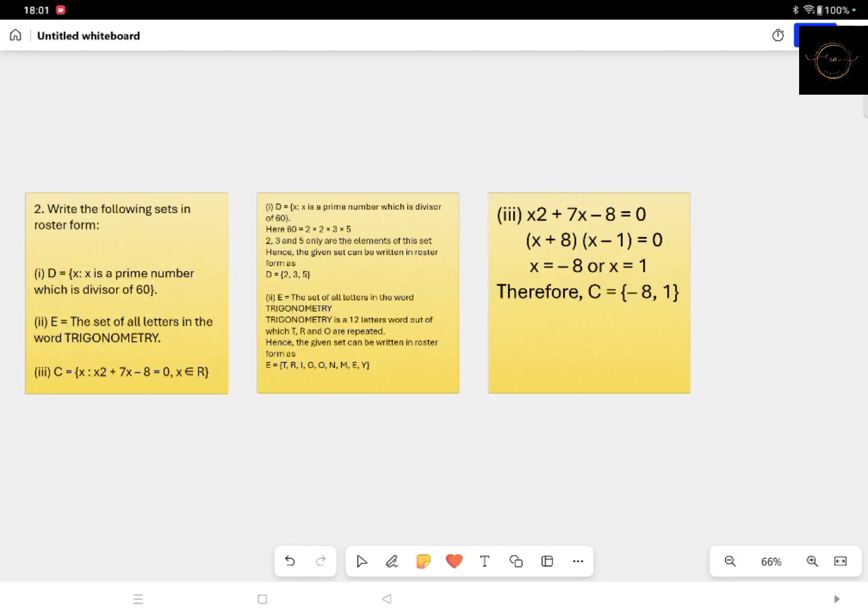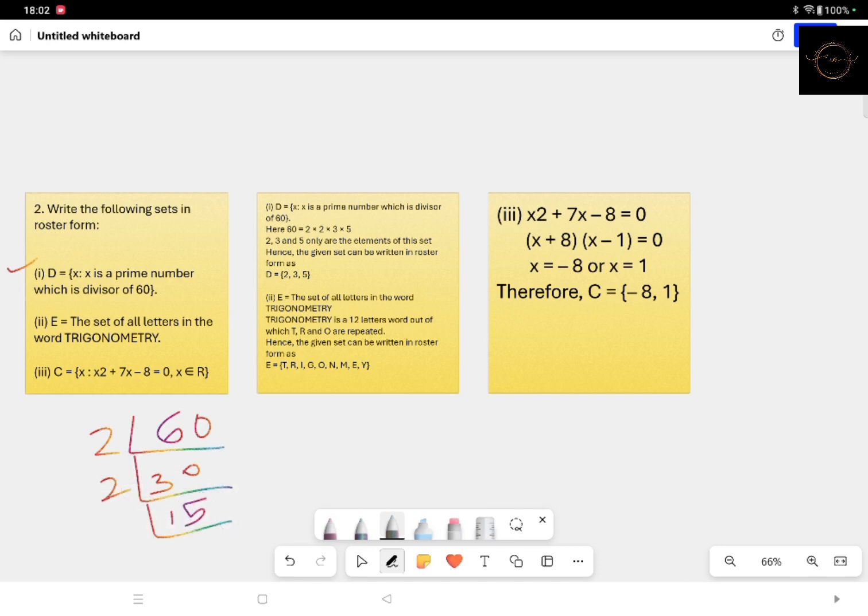Now coming to the next question, you have to write the following sets in roster form. The first question is: set capital D is equal to x such that x is a prime number which is a divisor of 60. Now if you find the factors of 60, first 2 times 30, then 2 times 15, then 5 times 3, and at last 3 times 1. So if you consider only the prime factors, it will be 2, 5, 3.